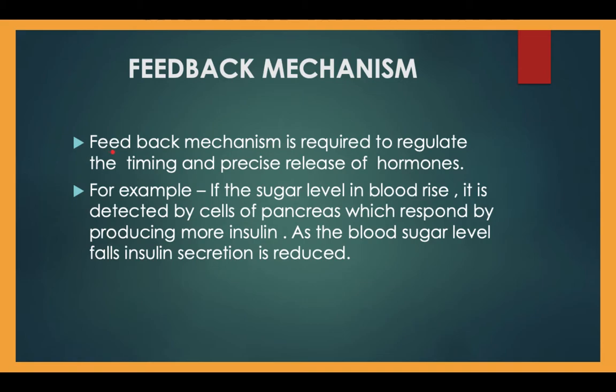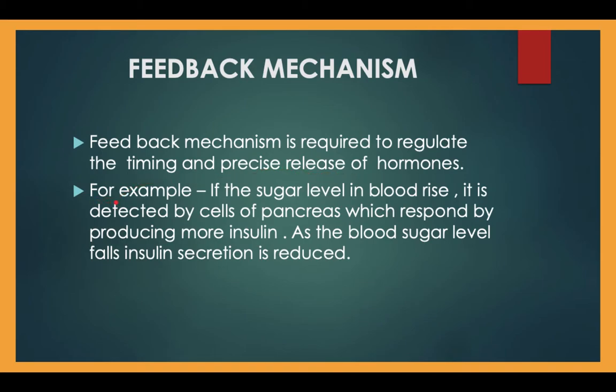Now, try to understand this mechanism. The feedback mechanism is basically required to regulate the timing and precise release of the hormones, meaning at what time the hormone should be released to control a particular action or function in our body, and at which time it has to be switched off. Switching on and off of any endocrine gland to release a particular hormone as a chemical messenger is guided by that feedback mechanism.